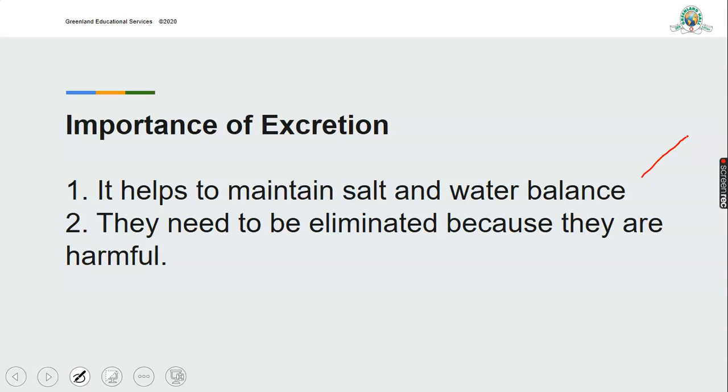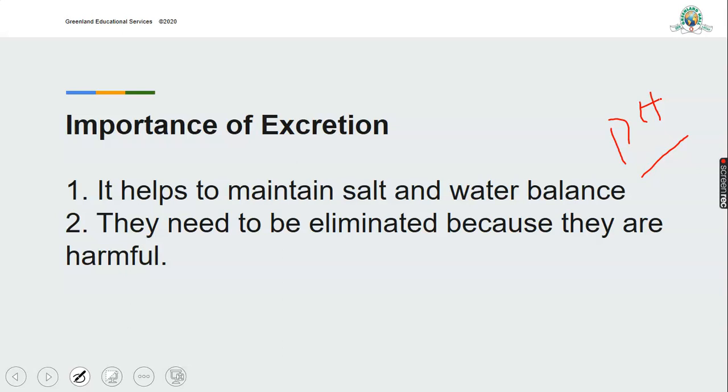We can call it the pH. It regulates the pH of the body. What do we call pH? pH is the measurement of degree of acidity and alkalinity of a substance.